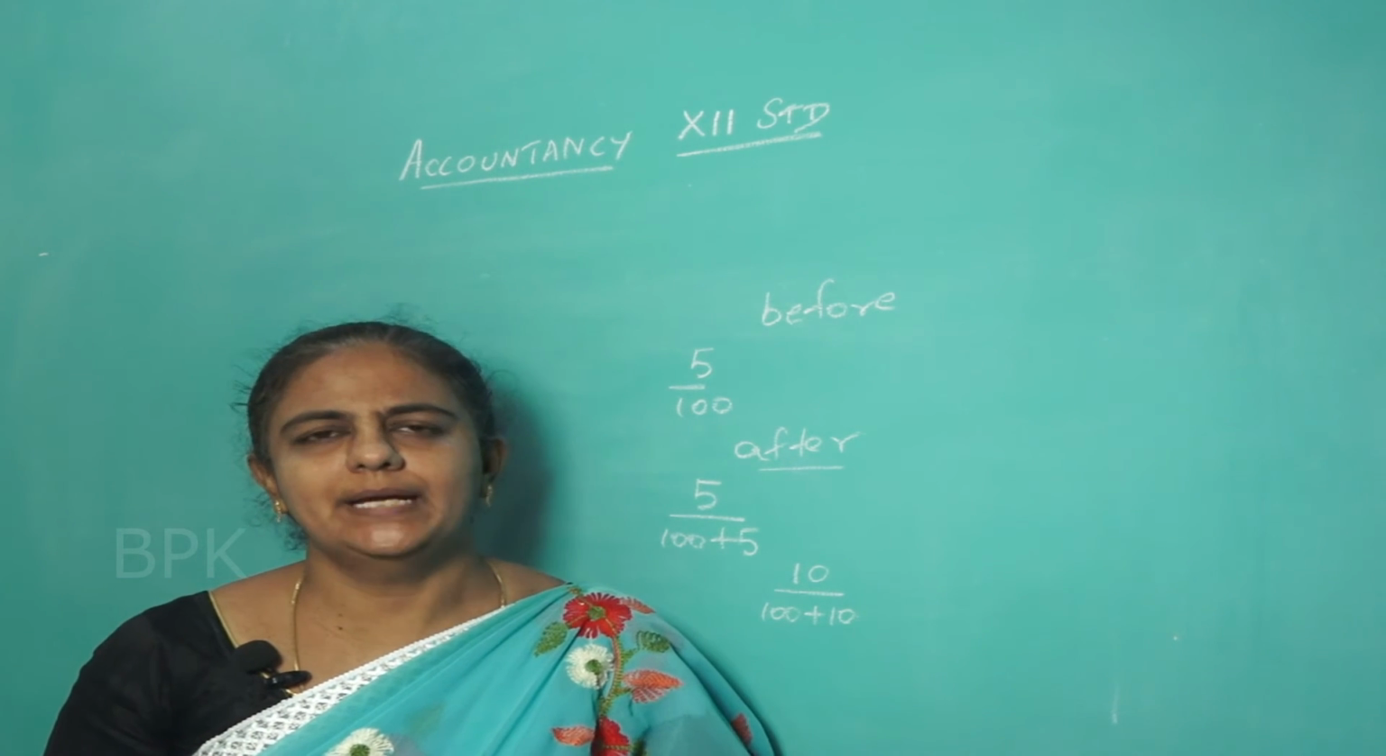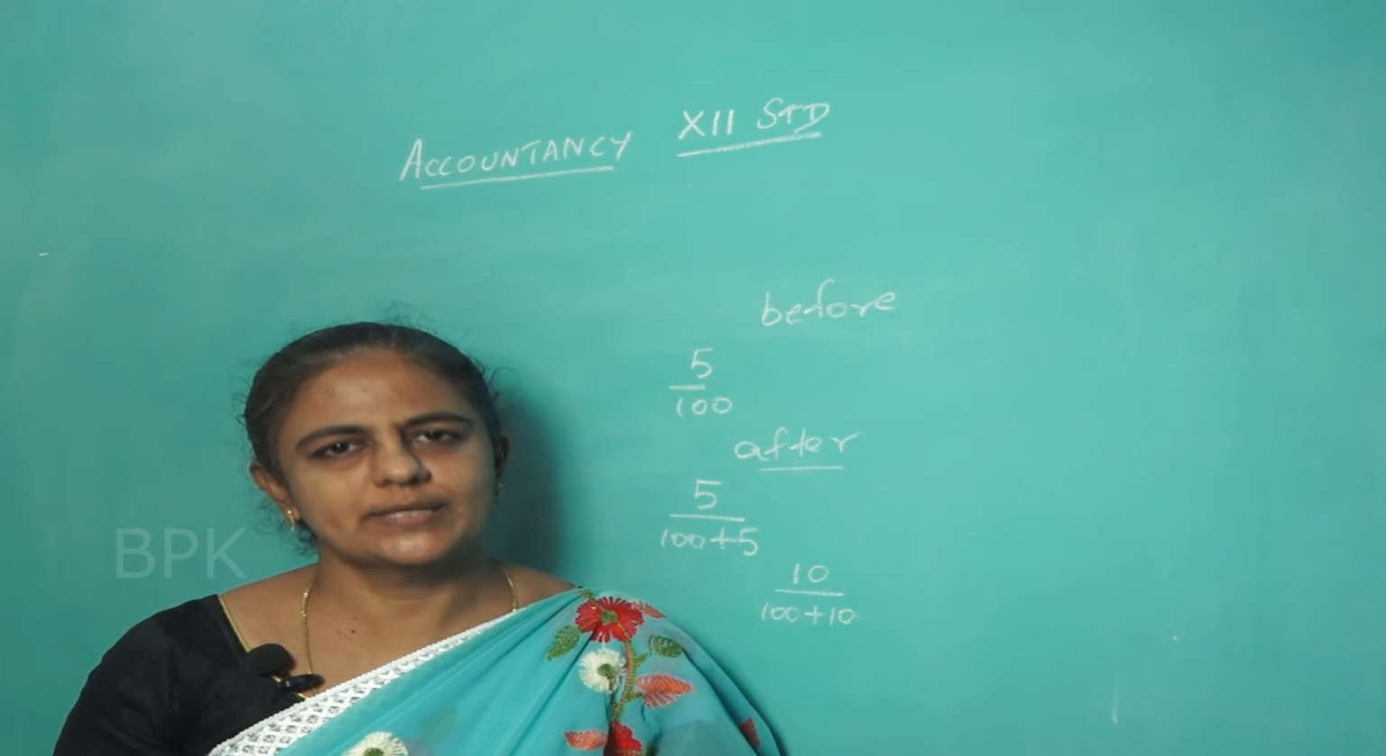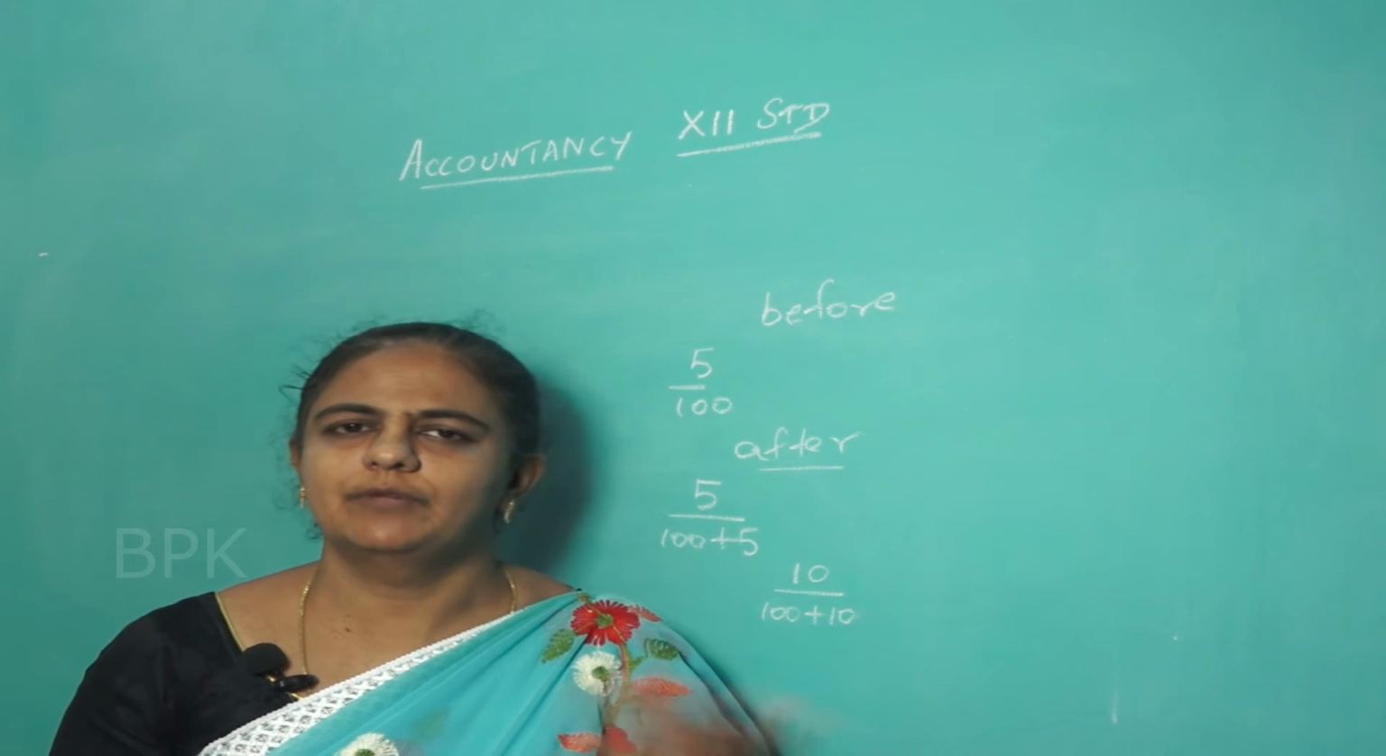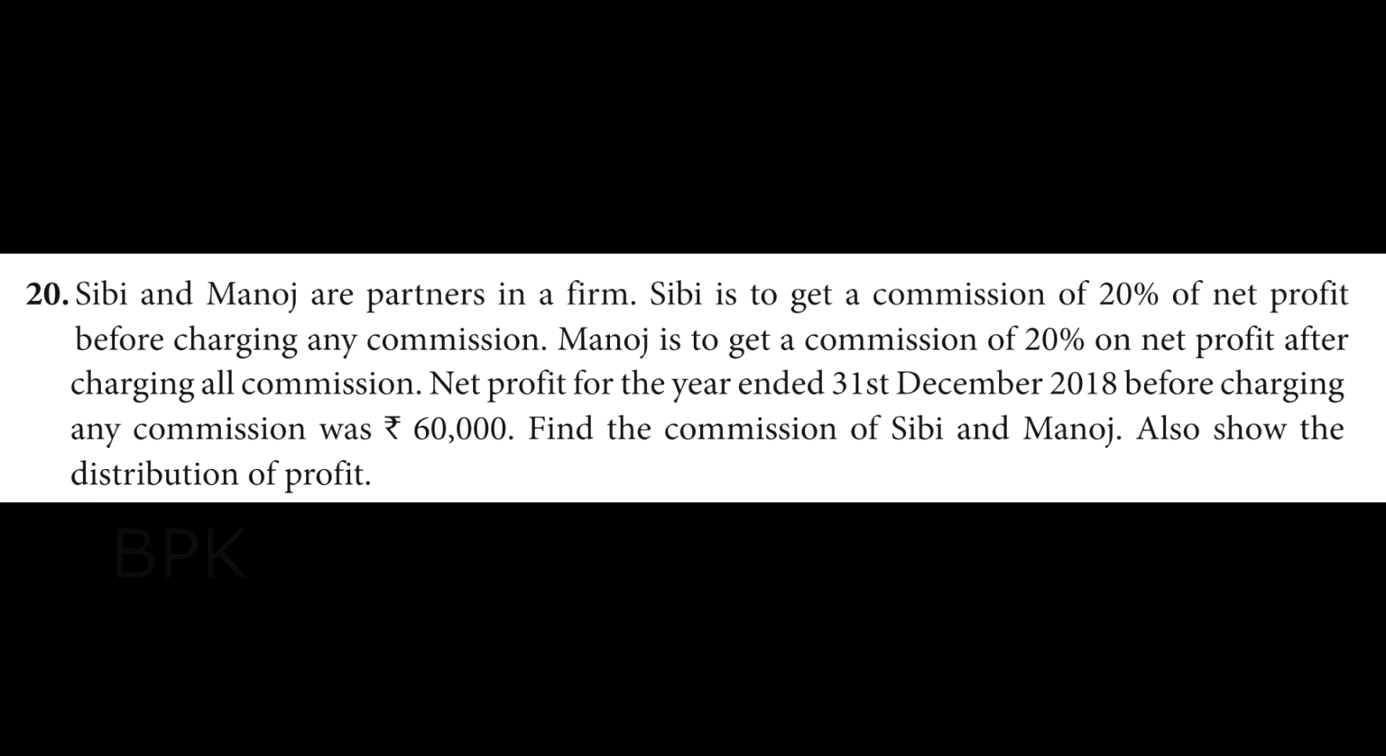So we will move to question number 20, page number 116. First I will read the question for you. You understand the question and then we will move on to the sum. Okay. Sibi and Manoj are partners in a firm. Sibi is to get a commission of 20% on net profit before charging such commission. Manoj is to get a commission of 20% on net profit after charging all commission. Net profit for the year ended 31st December 2018 before charging any commission was rupees 60,000. Find the commission of Sibi and Manoj. Also show the distribution of profit.